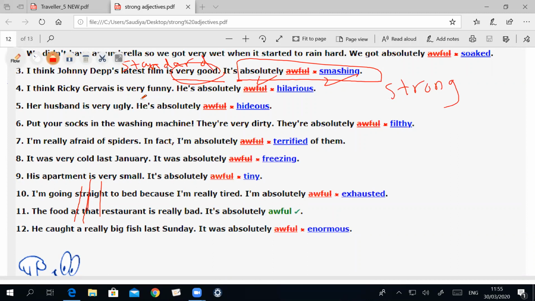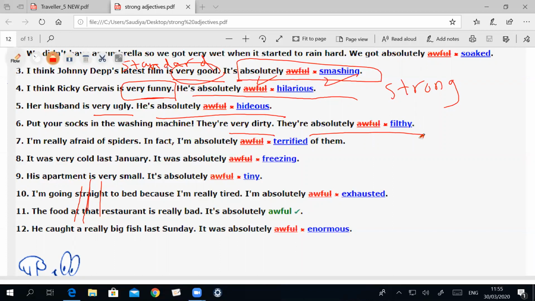Describe someone, you say it's very funny. Sometimes you can say absolutely hilarious. Very ugly, you can say absolutely hideous. And so on. You can say very dirty, you can say absolutely filthy.